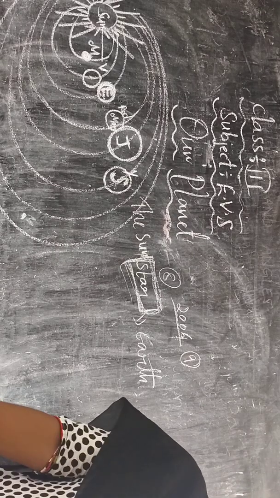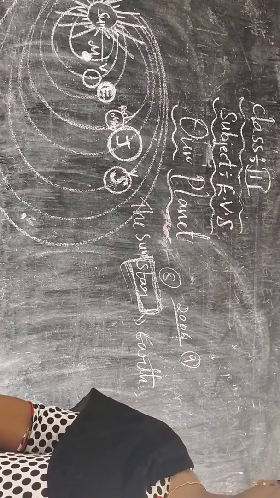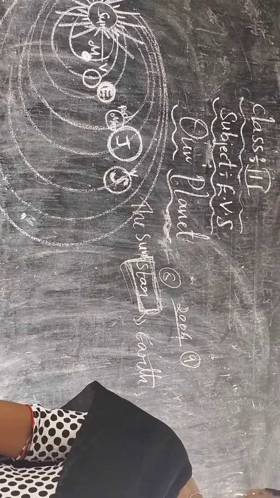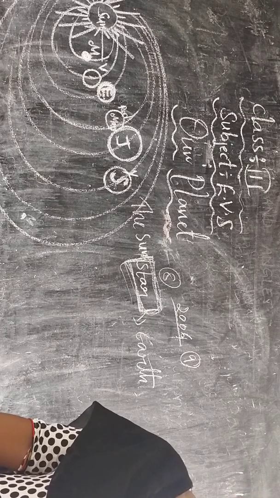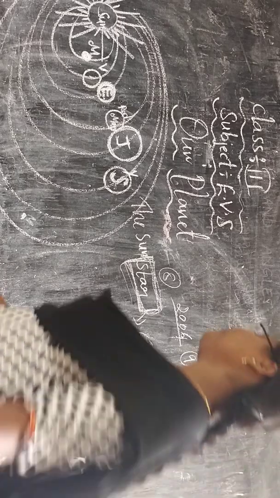Next one is Uranus. Uranus has an equatorial diameter of 51,000 kilometers, which is almost 4 times as much as the Earth.